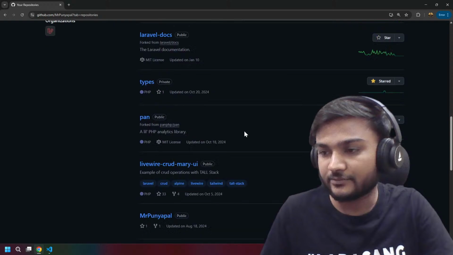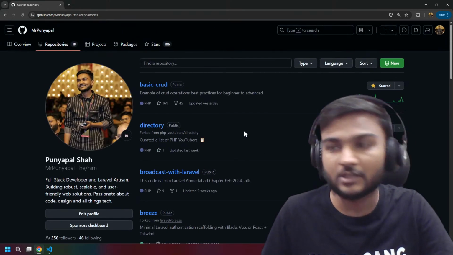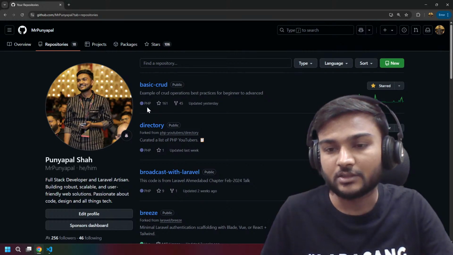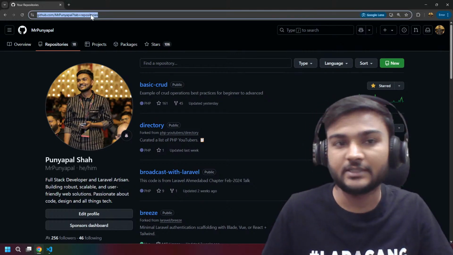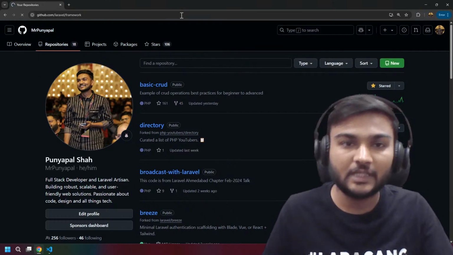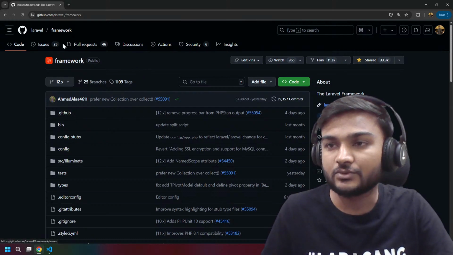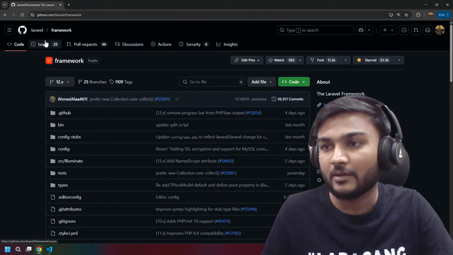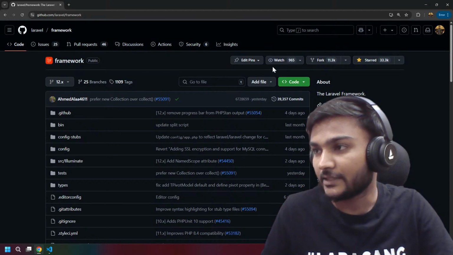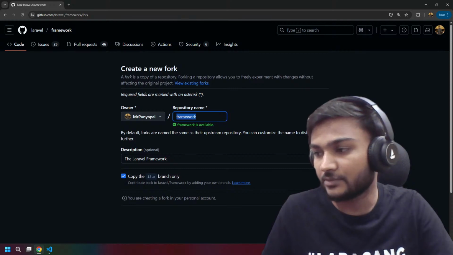Currently we don't have a fork of the framework where we actually want to contribute, right? So we need to go to the framework, and then we need to fork it. We can just click here. The framework is available.